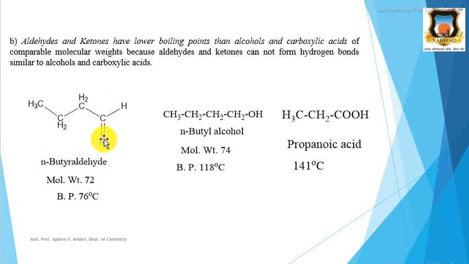Aldehydes and ketones are polar in nature, but they cannot form hydrogen bonding. But in the case of alcohols and acids, they can form hydrogen bonding. Therefore, we require extra energy to break this hydrogen bond. Therefore, alcohols and acids have higher boiling points than aldehydes and ketones due to the absence of hydrogen bonding in aldehydes and ketones.